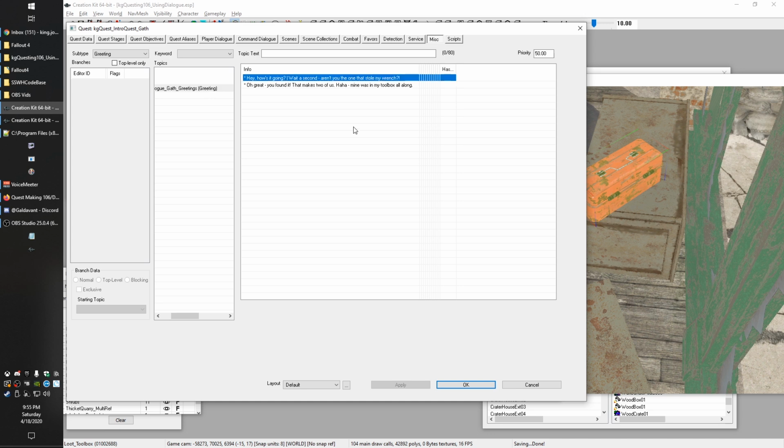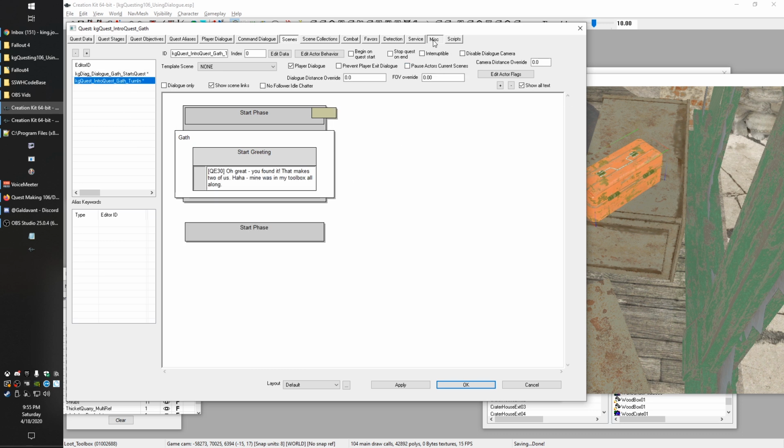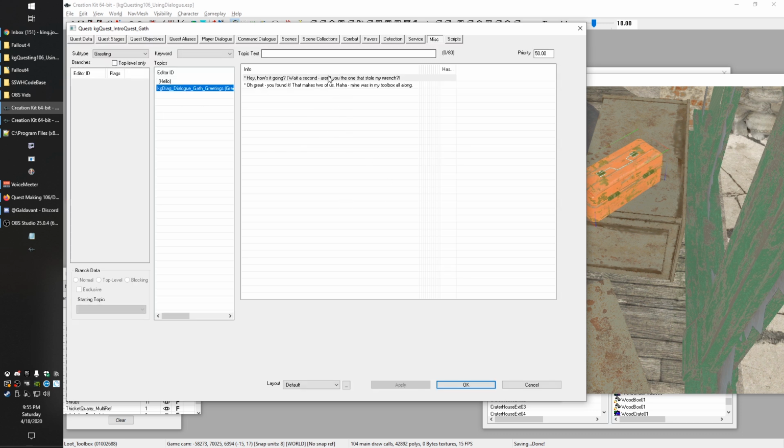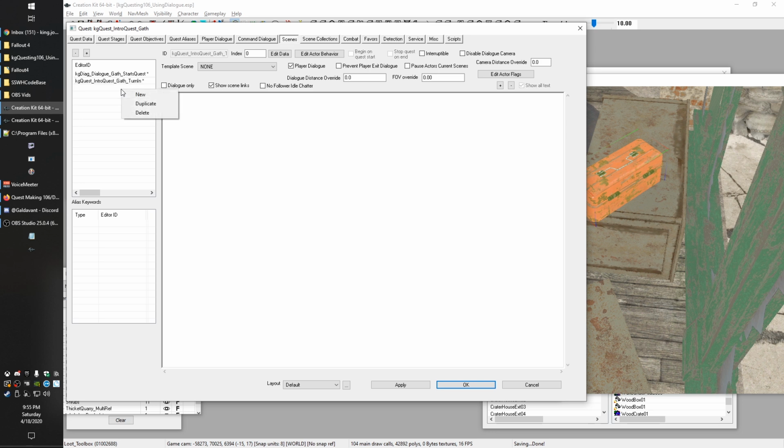So we would have named that greeting. What I found out when I came in to troubleshoot the fact that Gath was not speaking the second line was that my second greeting was missing. So if you find that's the case, that could be the case for yourself. So I came in here, I checked in player dialogue. Now what I actually saw, in fact, I'm going to show you what I did completely. So we're going to go ahead and this is just going to be a demo mistake.